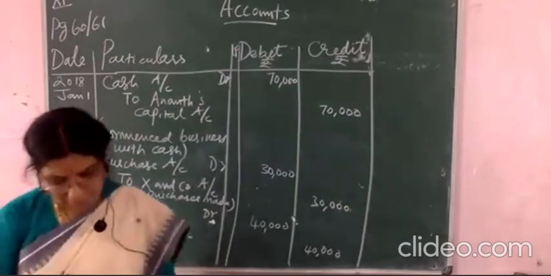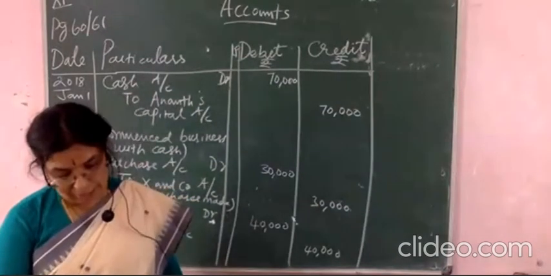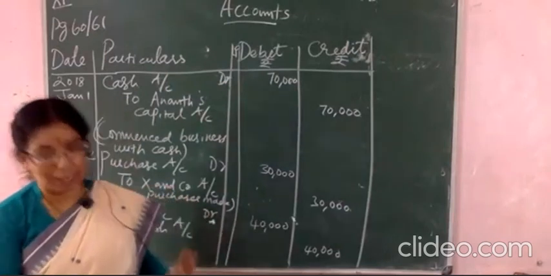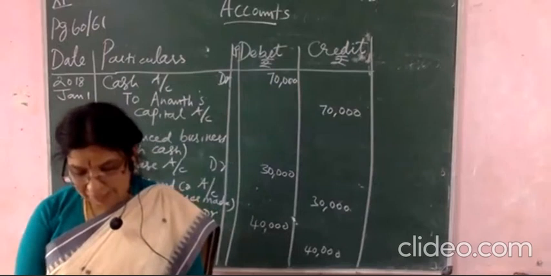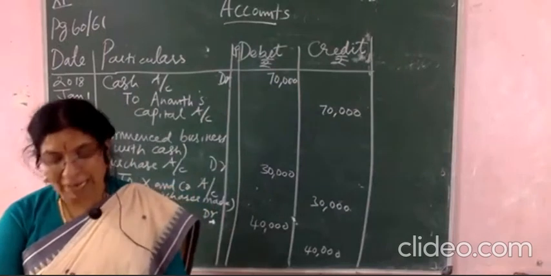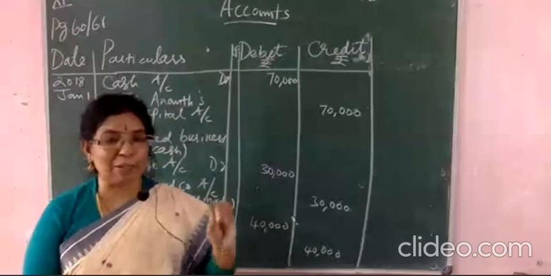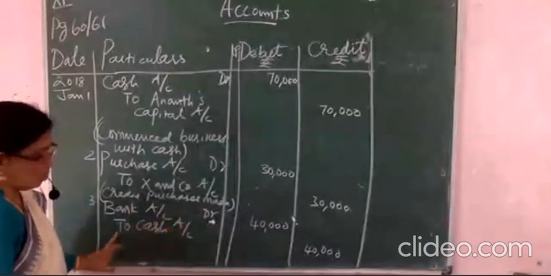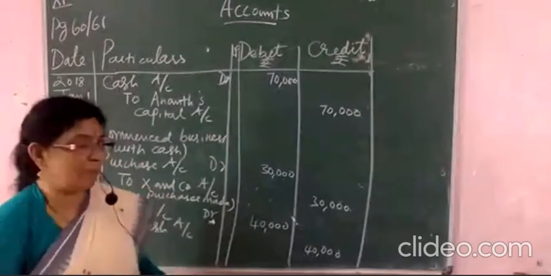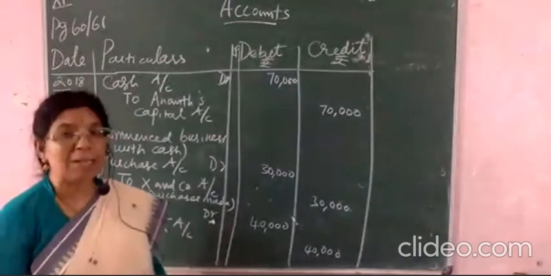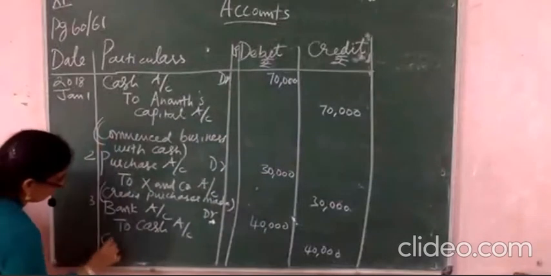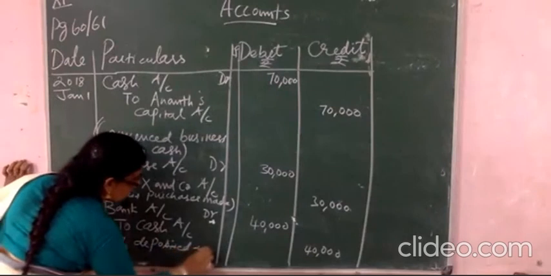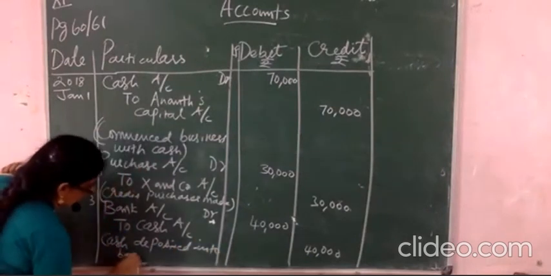Then the third one: cash is deposited into the bank. So what happened? The bank is the receiver. You are depositing, which means the cash goes into the bank. So bank will be debiting. Bank account debited to cash account. What statement will you write? The same statement as in the question: cash deposited into bank.